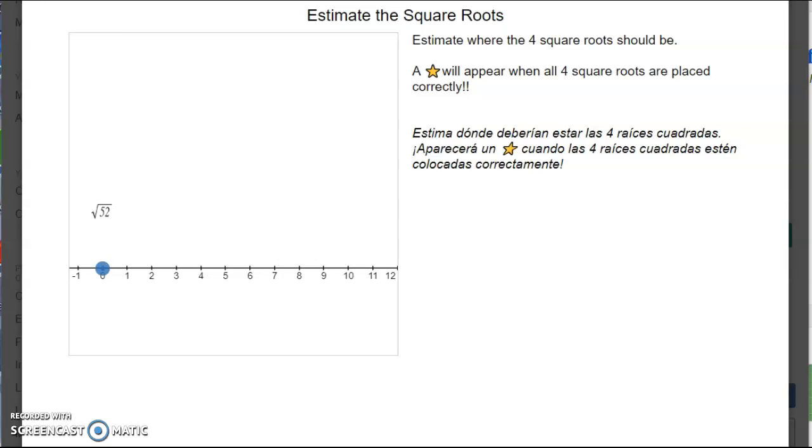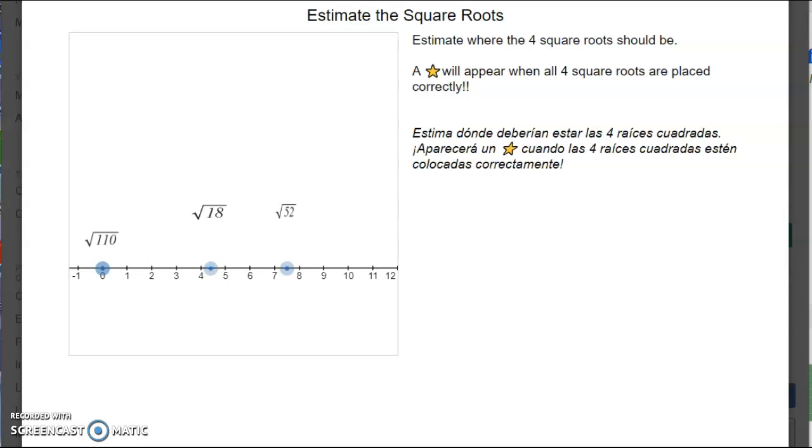Well, square root of 52 is between square root of 49, that's a perfect square, which is 7, and the next number up is 8, which is 64. It's between 49 and 64, so it has to be between 7 and 8. So I am going to move that to between 7 and 8. All right, the next one, square root of 18. Well, square root of 16 is 4, and square root of 25 is 5, so it's between 4 and 5.